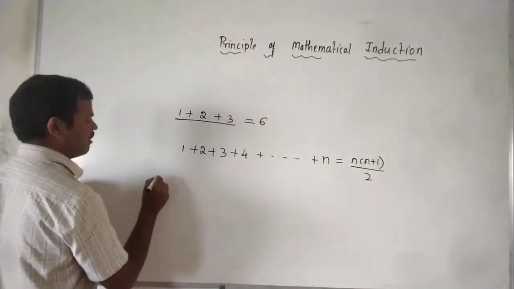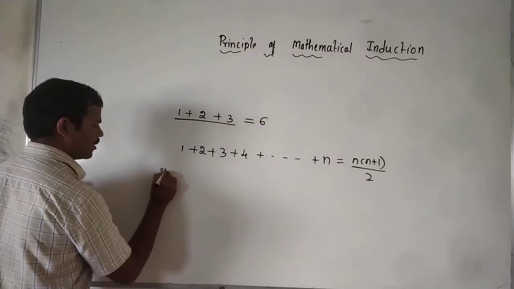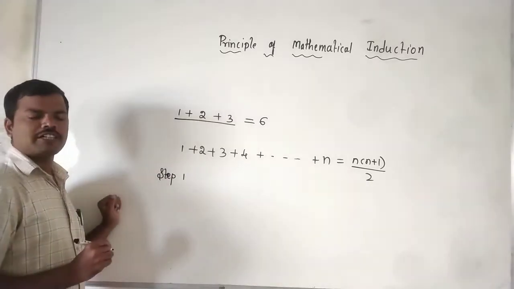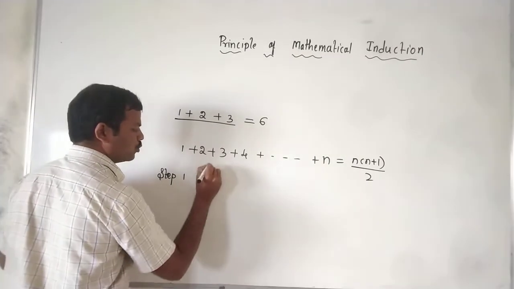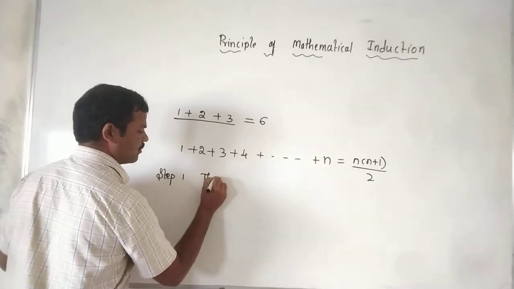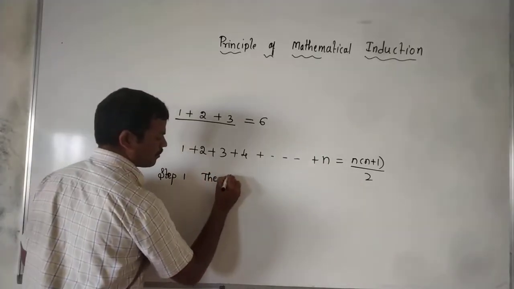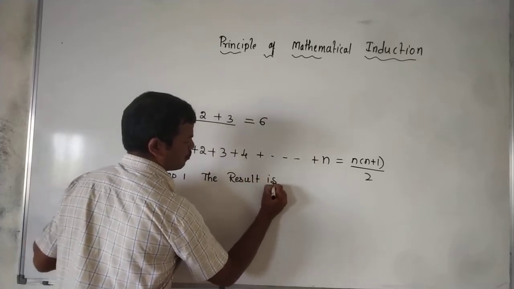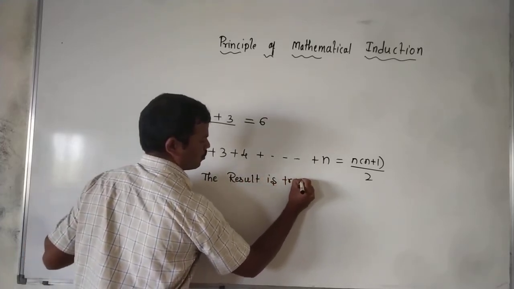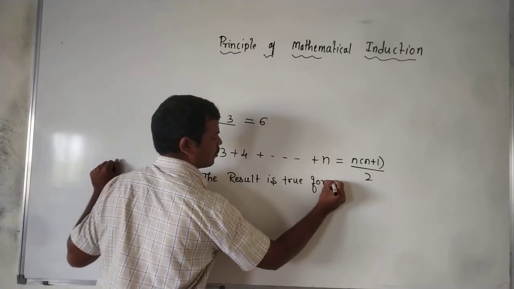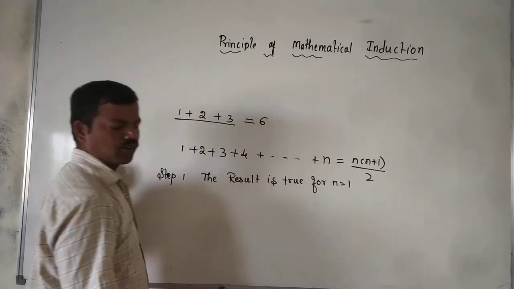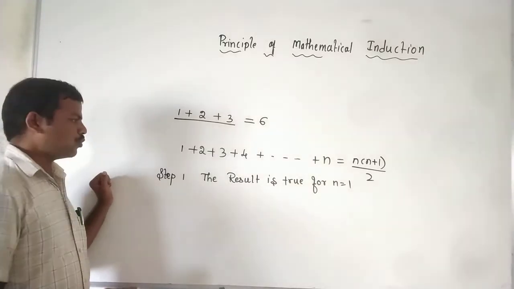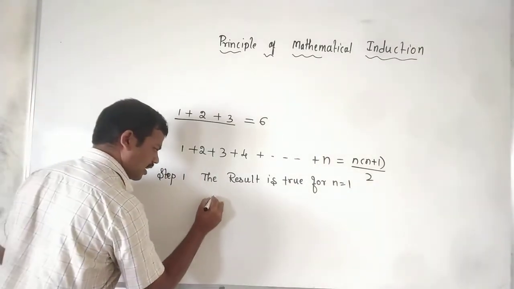So here we have certain steps. Step 1, which we have to follow: we have to prove that the given statement or result is true for n equal to 1. First we have to check for n equal to 1, that is the first term.